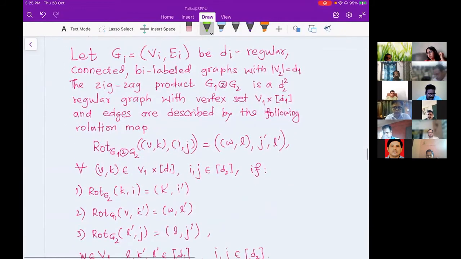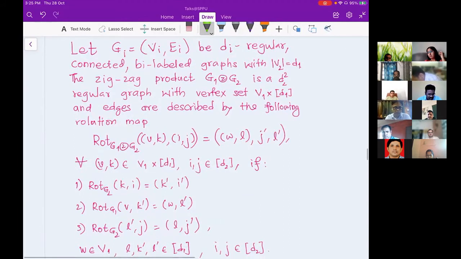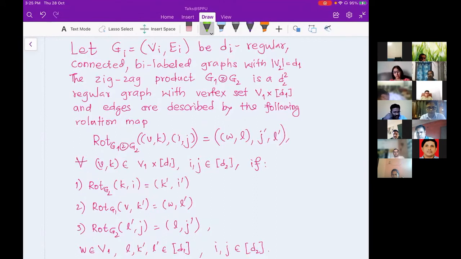I saw Professor Nimborkar's note, where she has explained it, but I'll just introduce what the zigzag product is. You have two graphs, with the condition that the number of vertices in the second graph should be the same as the regularity of the first graph. If you have this, then you can always construct a zigzag product of those two graphs, and the resultant graph will have regularity equal to the square of the regularity of the second graph.